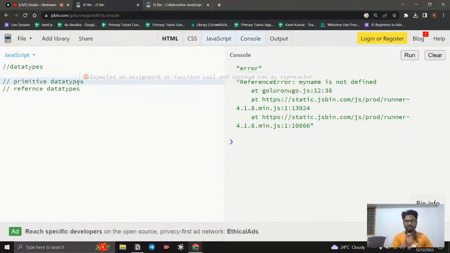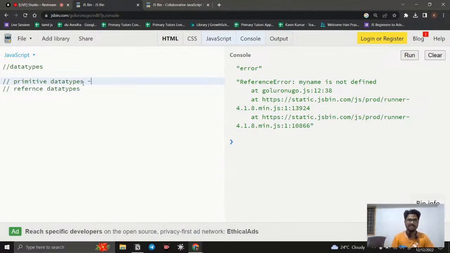But for a beginner, the only difference you need to understand now is that primitive data types hold only one value, but reference data types hold more than one value. This is not the only difference. Because of how they are stored in memory, we have concepts like passing by reference and passing by value, and there are many more. But right now just understand that primitive data types store only a single value, but reference data types can hold a list of values.